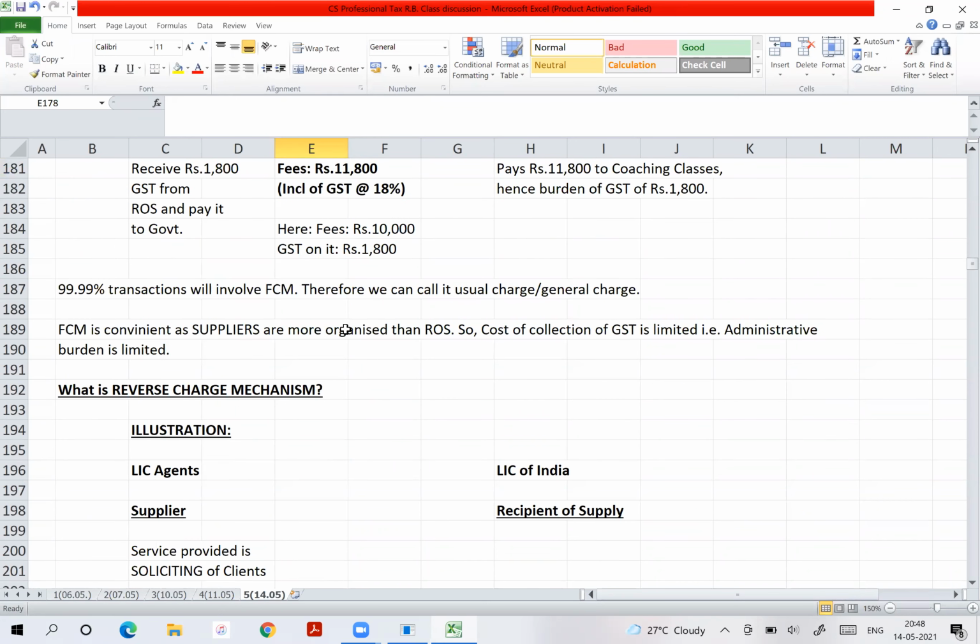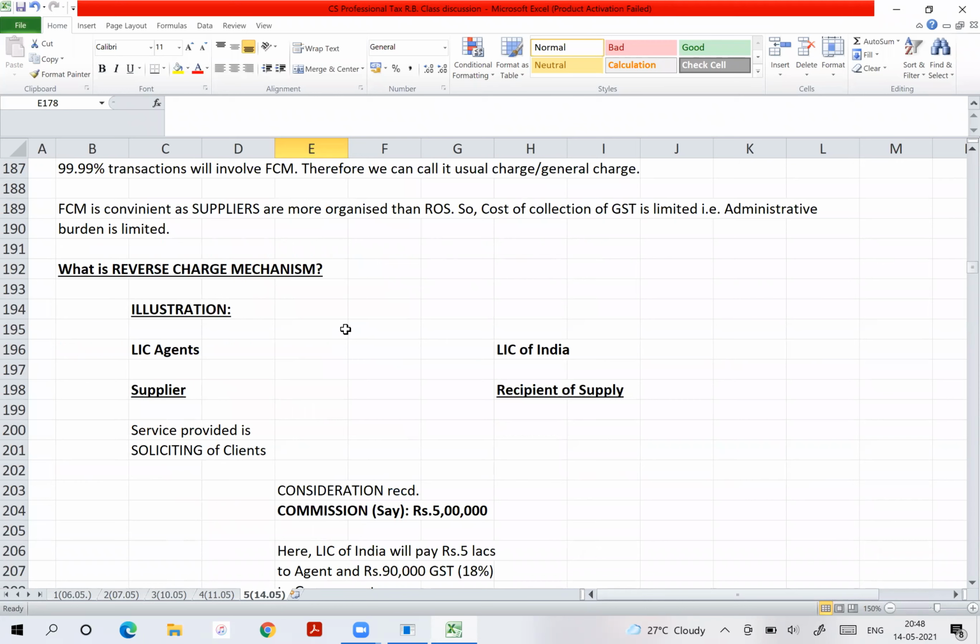Now, my point is, RCM is only for notified cases. Clear? I have given you one example of RCM here: an LIC agent giving a service to LIC of India. If RCM is notified in this case, then who is liable to pay GST? If RCM is notified, then the recipient of supply is liable to pay GST, isn't it?